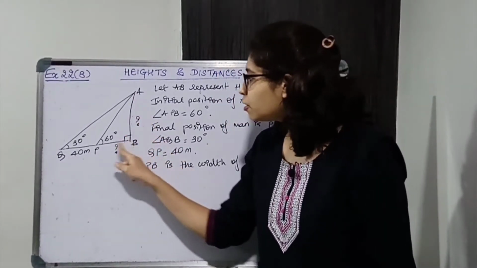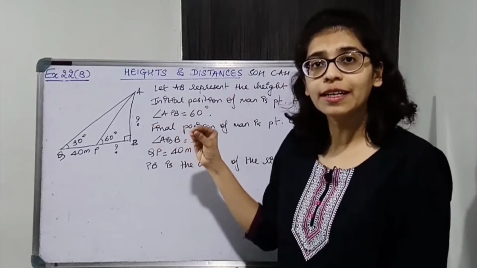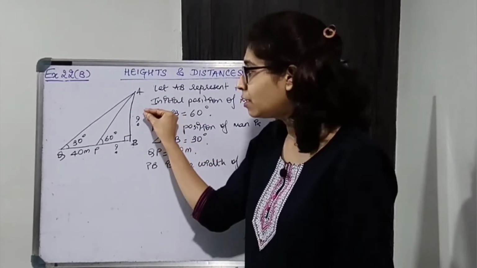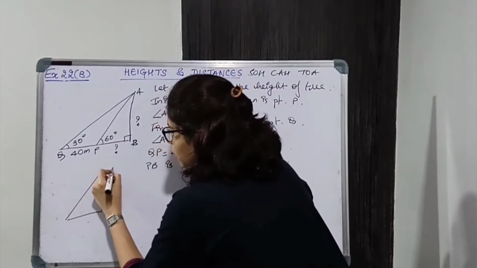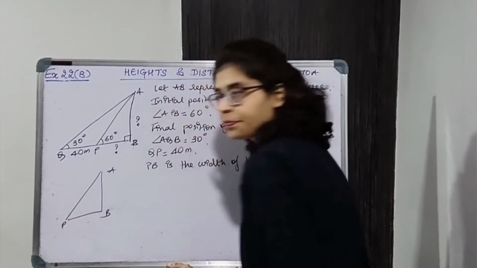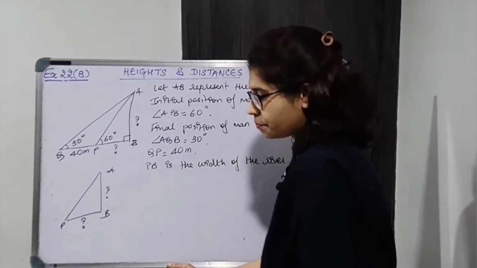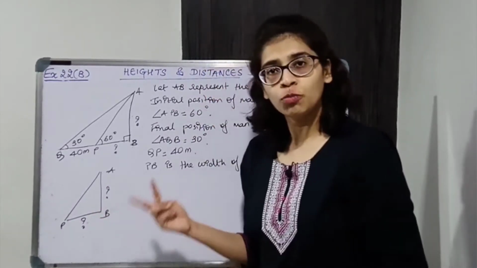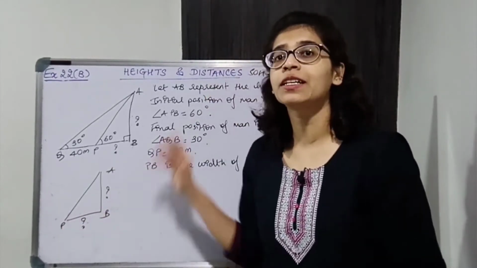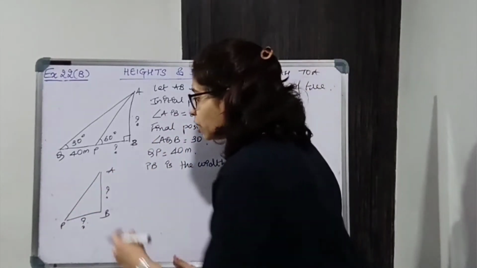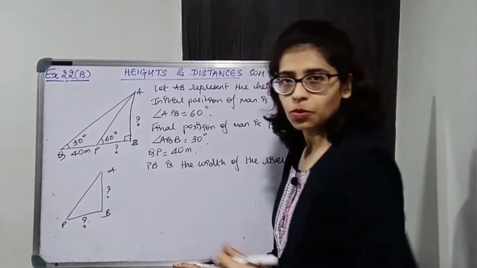For that, we'll consider two right angle triangles. First, we'll consider the smaller right angle triangle. From the smaller right angle triangle, we'll get the relation between AB and PB. In this small triangle ABP, we don't know PB and AB, so we'll relate both of these. We'll come to know the relation between AB and PB, that is the height of the tree and the width of the river, which will be useful in the bigger triangle ABQ.